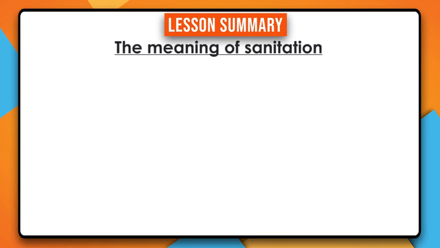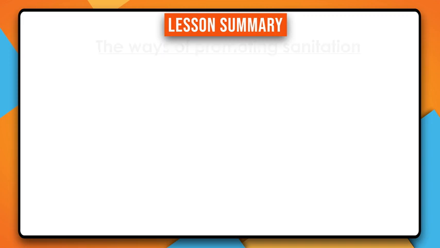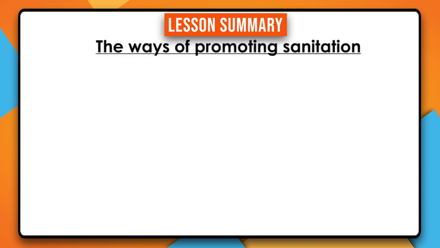Thank you for learning with me in this video. Remember, we have looked at sanitation and we have said sanitation is the general cleanliness of our environment. Or you can say sanitation means the steps taken to promote public cleanliness. We have also looked at the ways of maintaining sanitation.